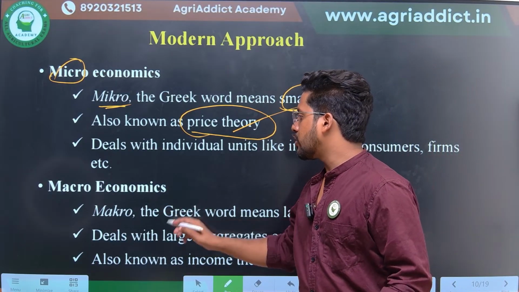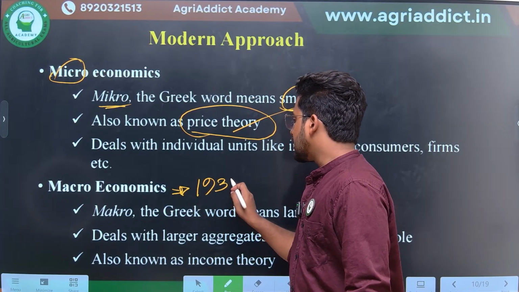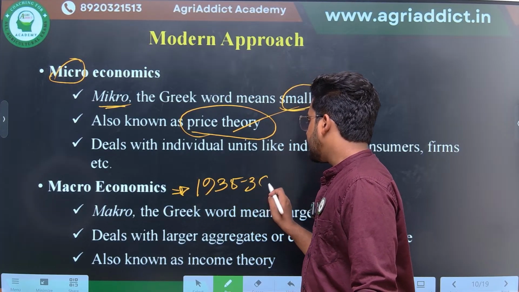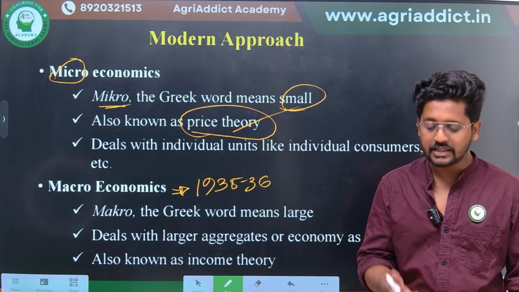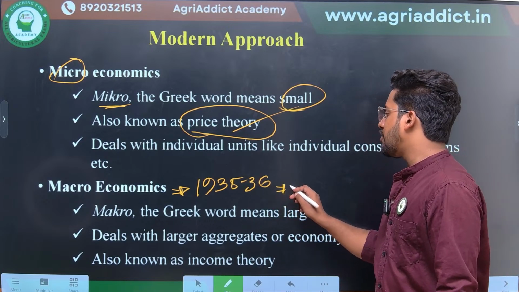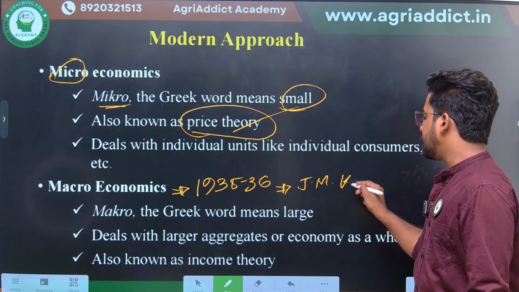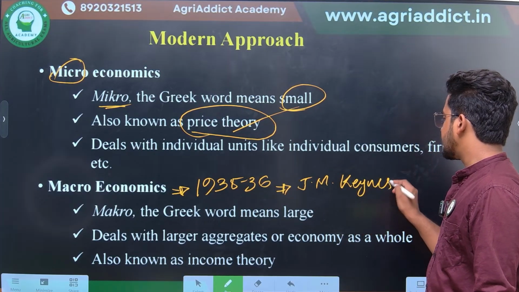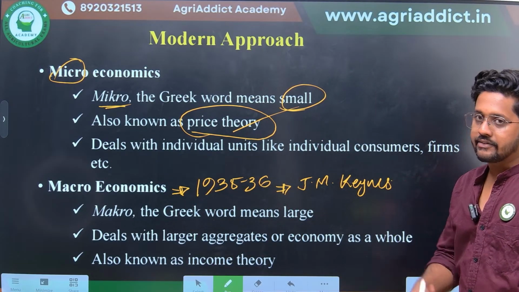So macroeconomics originated in 1935-36, after the Great Depression, which occurred during 1929 to 1935, and the proponent or the father of macroeconomics is J.M. Keynes. As a separate discipline, we will be studying macroeconomics. Still, I am just giving you an introduction.